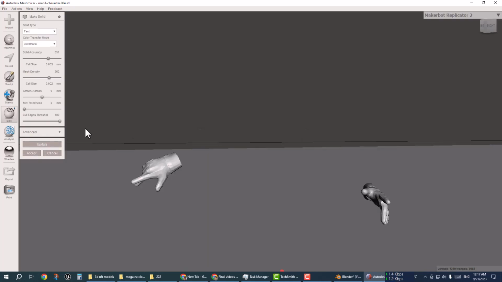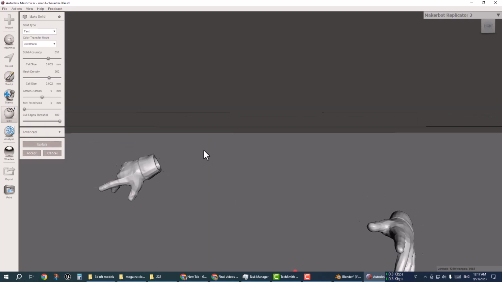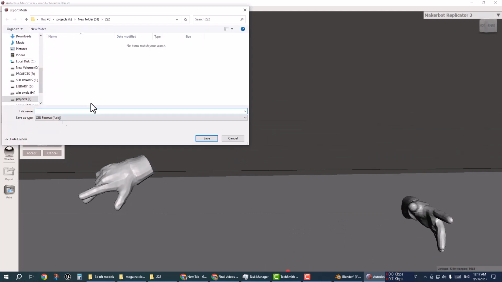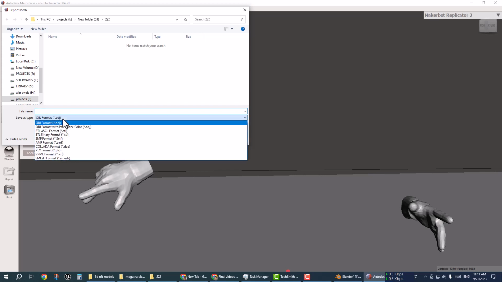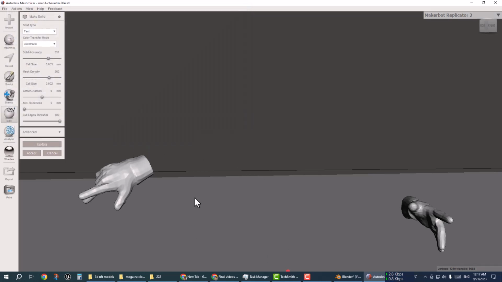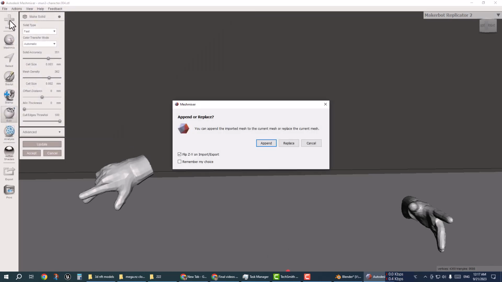So this model is now completely ready to print without an error. I am going to export this separated. If I want, I can export it in an object file, but I don't need to export that separated. Now I am going to append